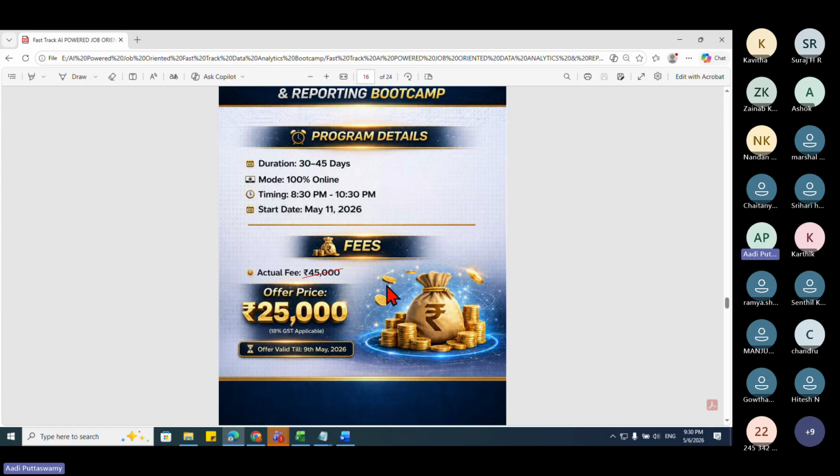Okay. And now I cannot reduce this price, for the reason I'll tell you. All the classes we're doing are based on the premium version of Claude and ChatGPT. So I cannot reduce the price now. It will be 25,000 plus GST.